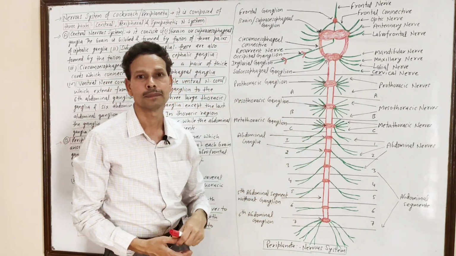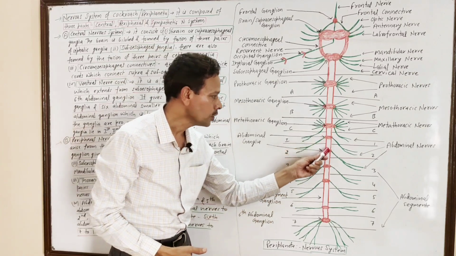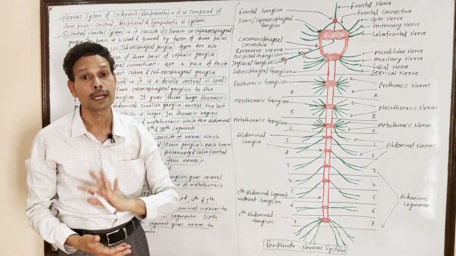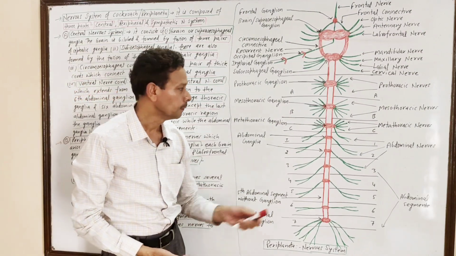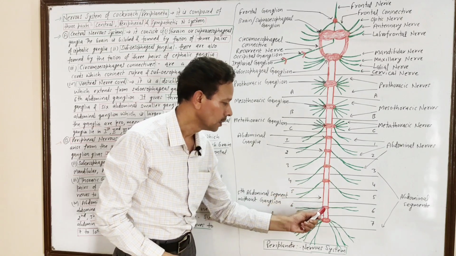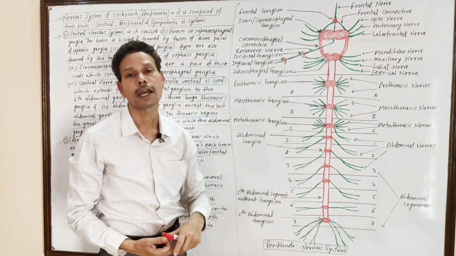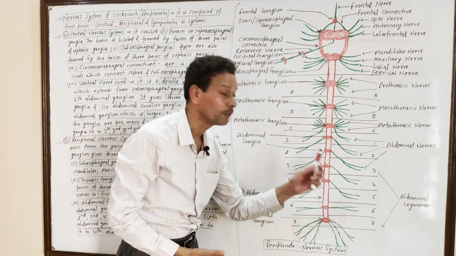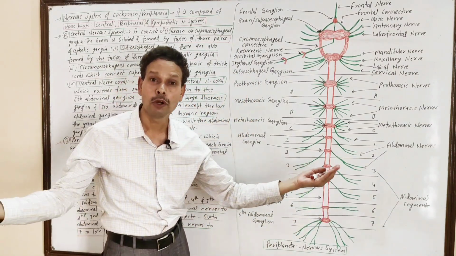In the abdomen, 1, 2, 3, 4, 5, 6 abdominal ganglia are present, which lie in the 1st, 2nd, 3rd, 4th, 6th and 7th segments. It means in segment number 5th, no abdominal ganglia.